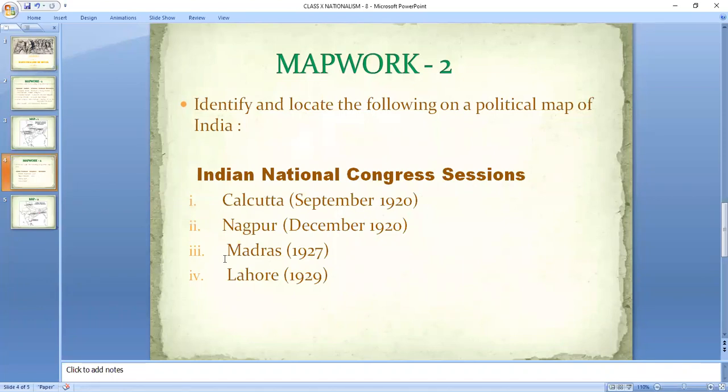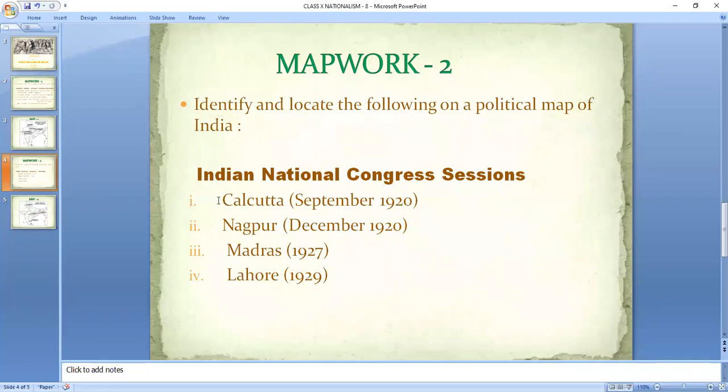The fourth is Lahore, where the session took place in 1929. Yani we just have to remember these four Indian National Congress sessions for map work. ठीक है, only for map work I'm talking.